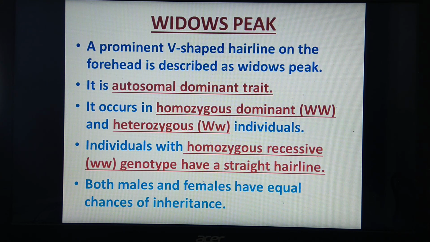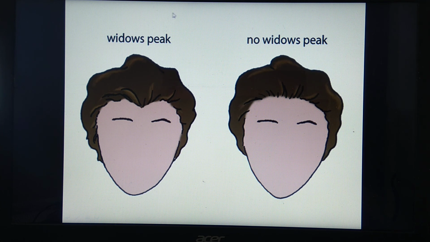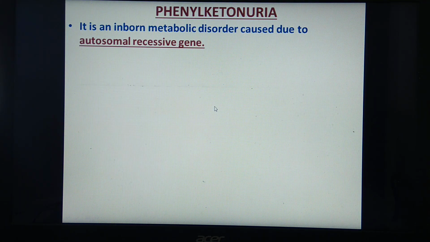And the individual with homozygous recessive genotype, that is small w, has a straight line, as we have seen in the diagram. Remember that both males and females have equal chances of inheritance. So remember, widow's peak is the example of autosomal dominant trait. In the diagram, we have seen this V-shaped hairline for widow's peak, and this is for no widow's peak or straight hairline.